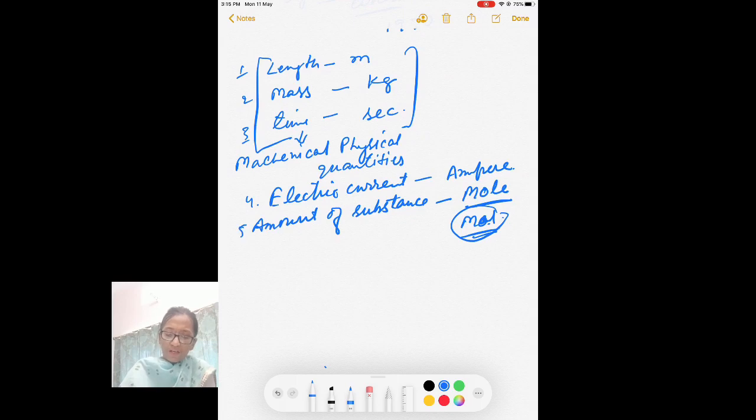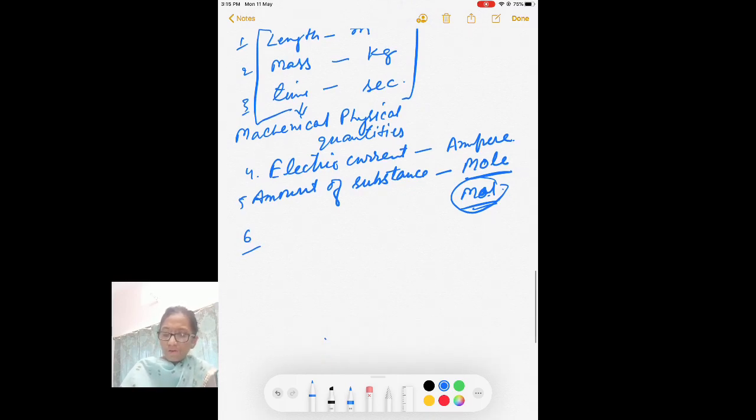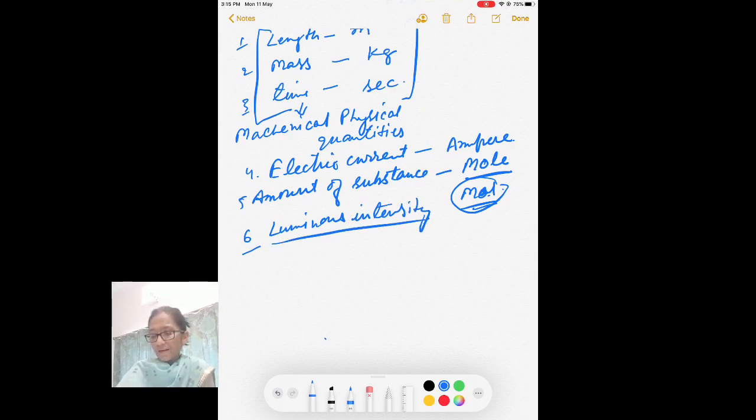Next one is luminous intensity. For luminous intensity you have the unit candela, and in short you will be writing cd.